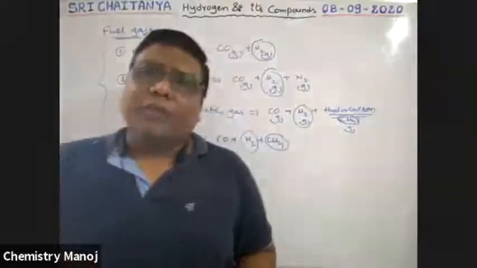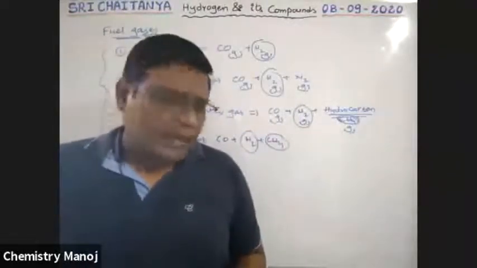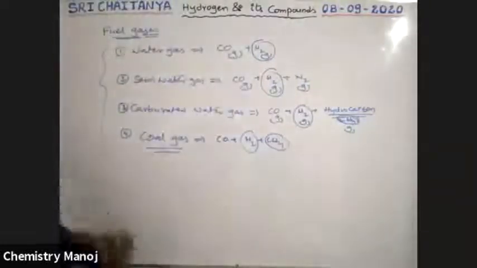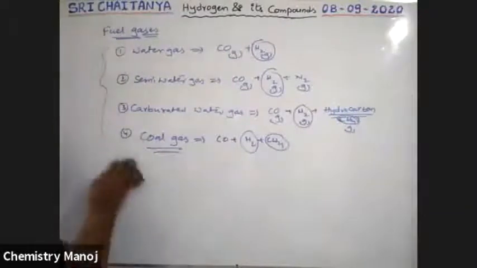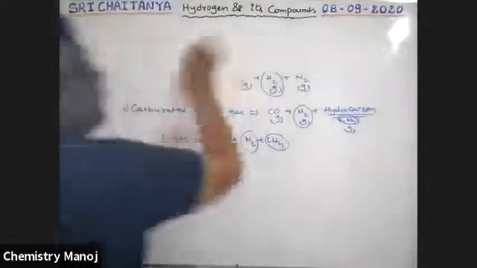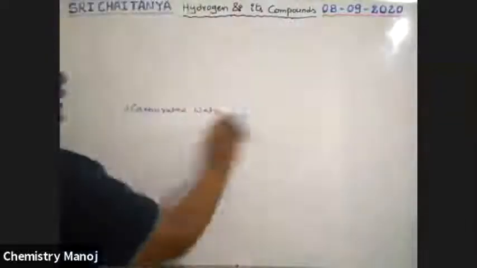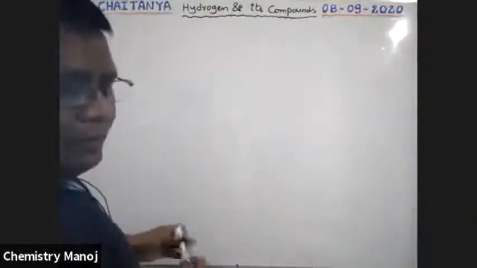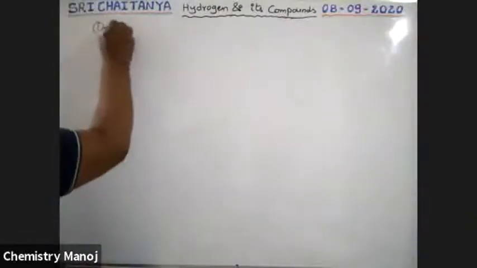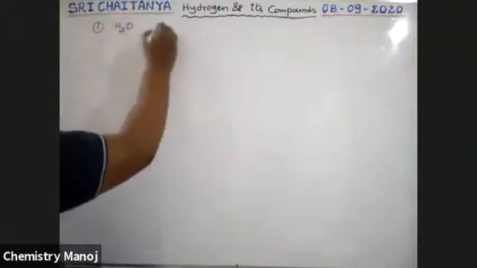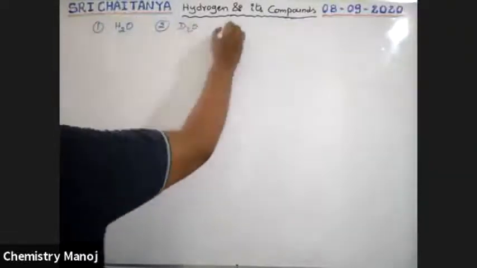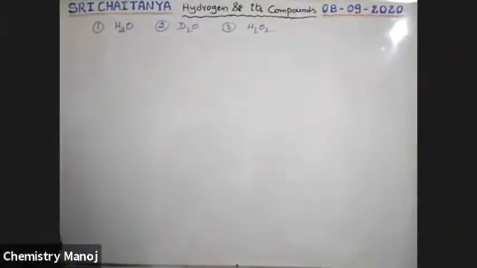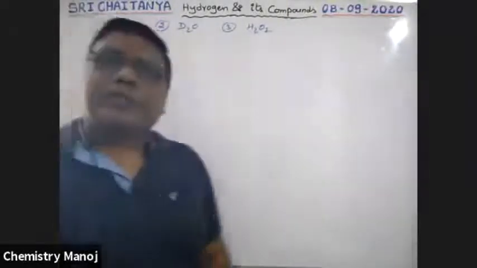Now we are entering into the compounds of hydrogen. In our syllabus, from the compounds of hydrogen, we have three different compounds. One is water, the second one is heavy water, and the third one is hydrogen peroxide. These are the three compounds in our syllabus.